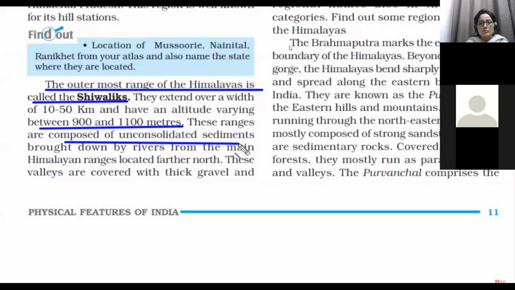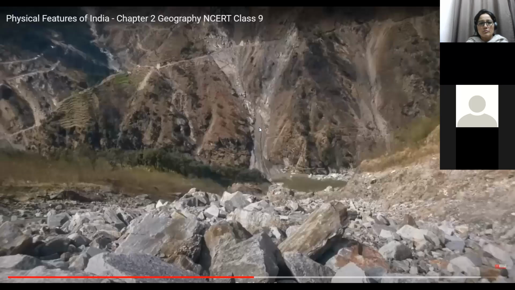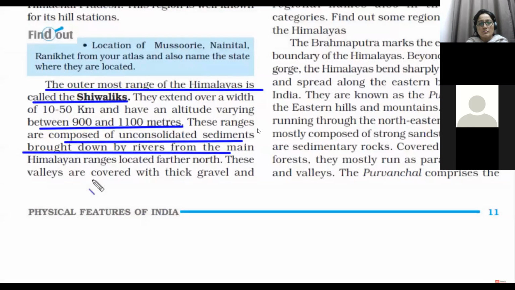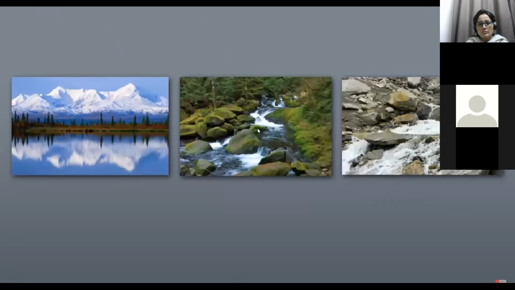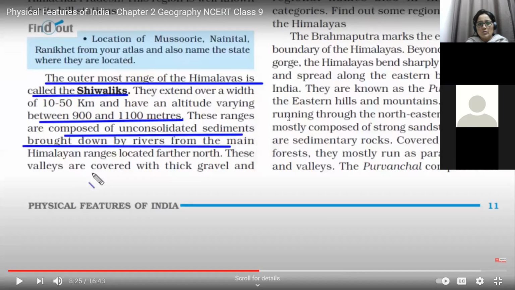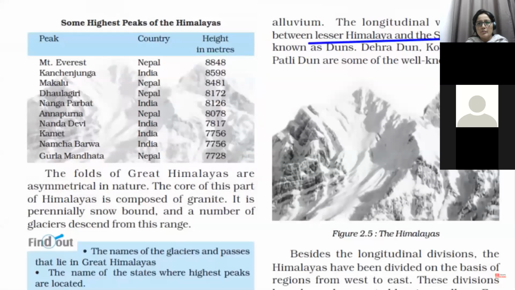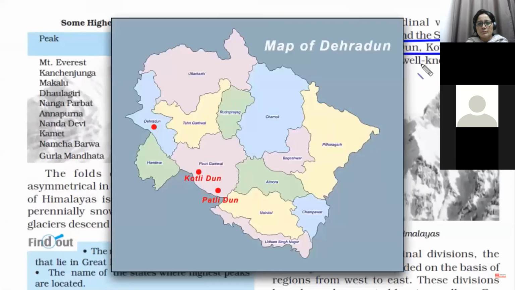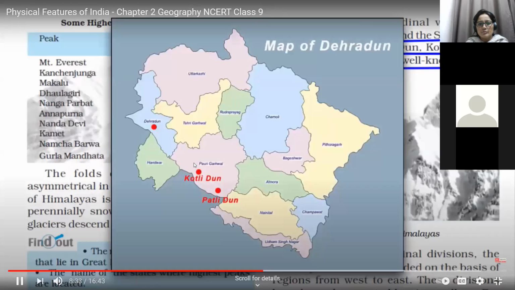In this range, you'll find mostly sedimentary rocks brought down by the rivers from the main Himalaya. As fast flowing rivers come from the top, they come with full pressure and bring huge chunks of rocks and boulders with them. And this range is also rich in alluvium soil, and some of the famous duns like Dehradun, Kotli Dun, Patli Dun are well known, and they are present. So look at this. These are all in Uttarakhand: Dehradun, Kotli Dun, Patli Dun.